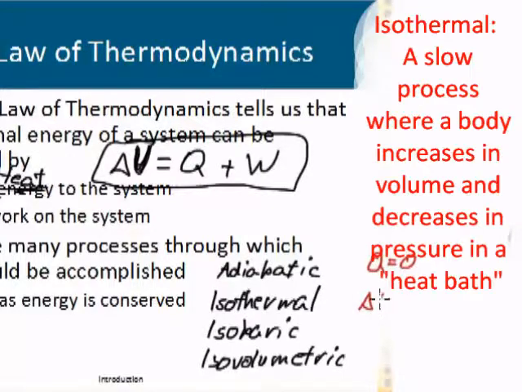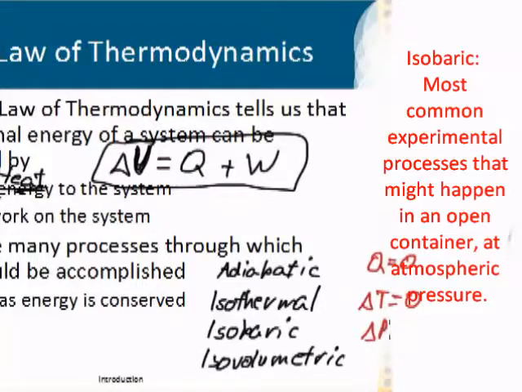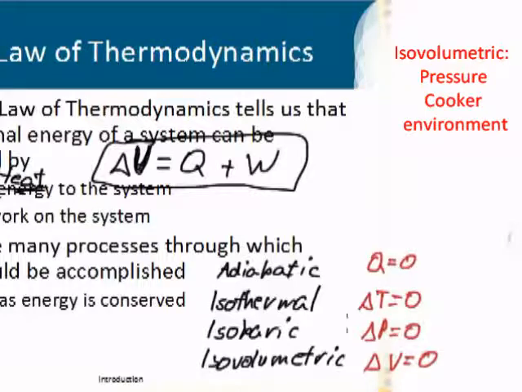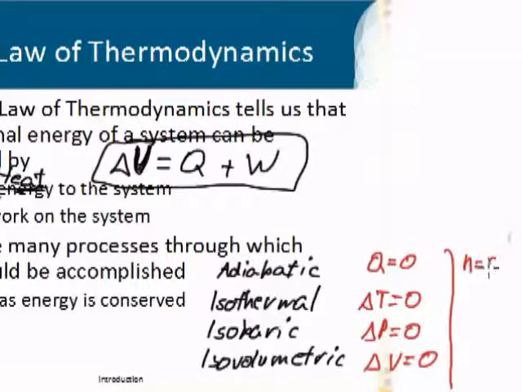Isothermal, the temperature does not change. In isobaric, the pressure does not change. And in isovolumetric, the volume does not change. All of these are non-chemical reactions, so the number of particles does not change.